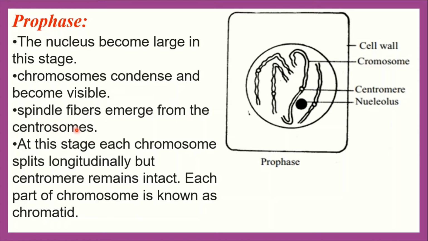Spindle fiber is a protein structured fiber-like structure, okay, which is produced inside the plant's body. At this stage, each chromosome splits longitudinally, but the centromere remains intact. Each part of the chromosome is known as chromatid.